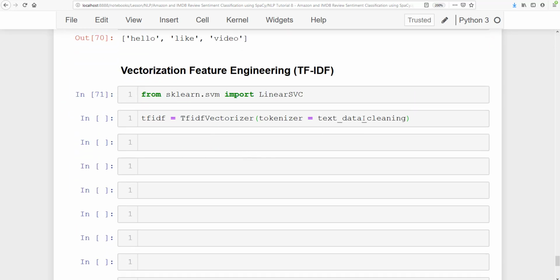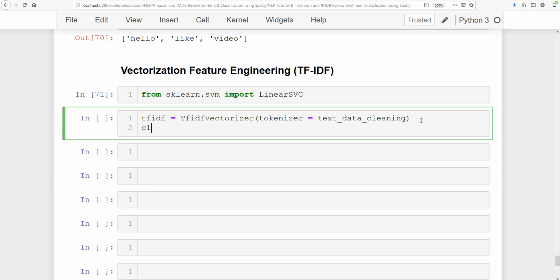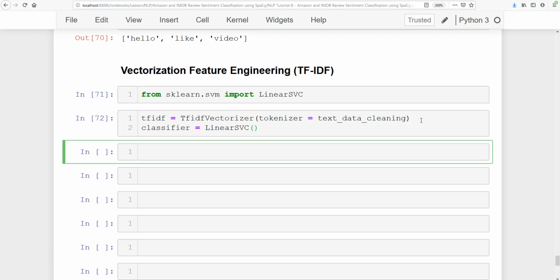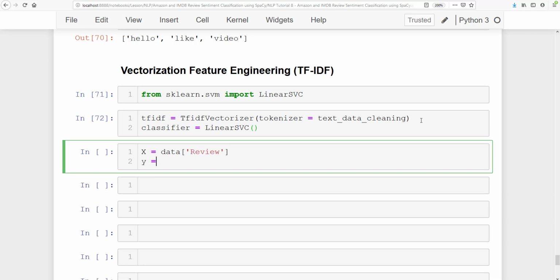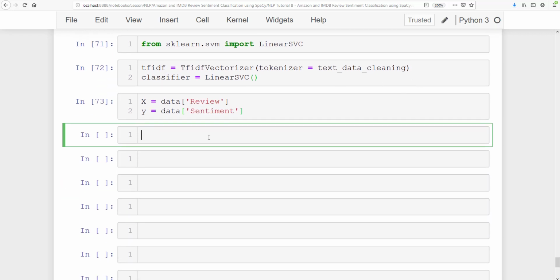So we need to just write this line, and then here I am going to say a classifier which we are going to use. The classifier is our LinearSVC. All right, perfect. So let's go ahead and get first the X data. Do you remember that inside the data we have two columns, Review, and Y is the Sentiment. So these are the two, X and Y data.